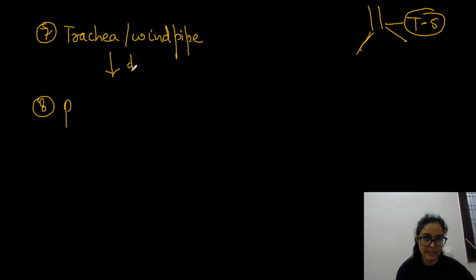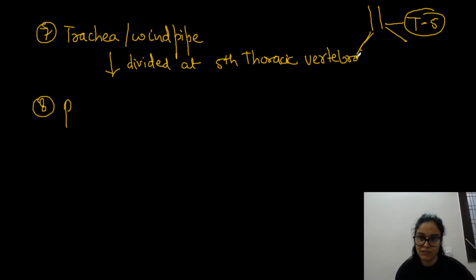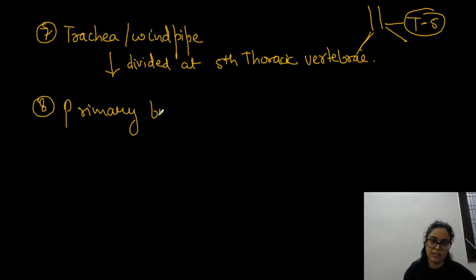So it would be divided at the fifth thoracic level, and they have asked this question in NEET, right? So where? At the level of the fifth vertebra it divides into the primary bronchi. So one bronchus would obviously go into the right lung, another would go to the left lung. Then they would further divide into secondary bronchi.